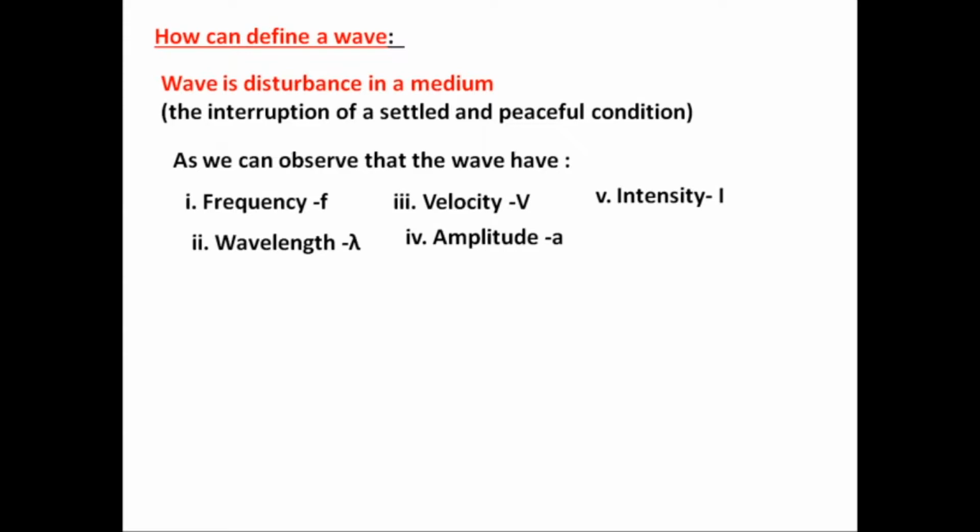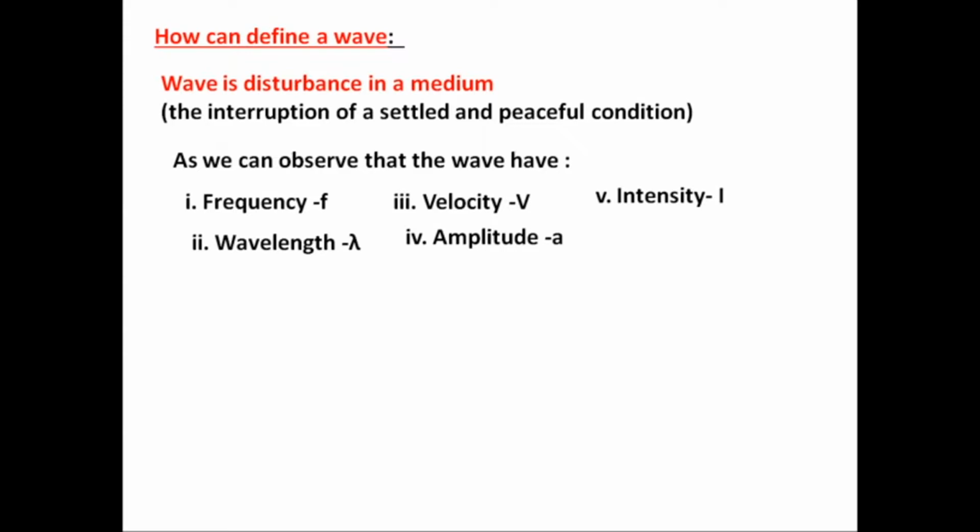Waves may be of several types: longitudinal waves, transverse waves, like that. But the definition of the wave is particularly the disturbance in the medium from its natural state. Naturally the medium will be in a certain state. If a wave is created, it will create a disturbance.